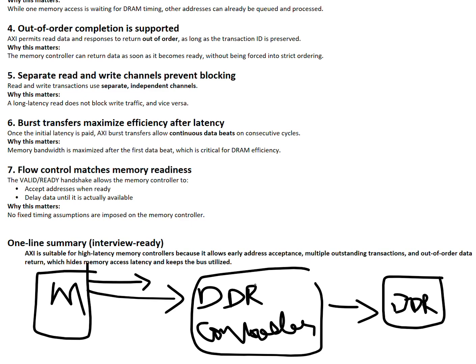There will be a lot of operations within the DDR controller and the DDR for the initial access, which will have a lot of latency. But due to the support for multiple outstanding transactions, independent channels and out of order transaction completion, we're able to somewhat hide the initial access latency through the AXI protocol.